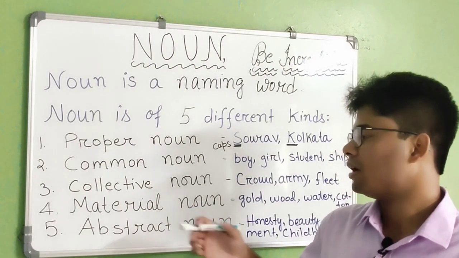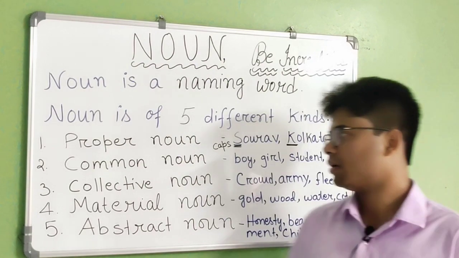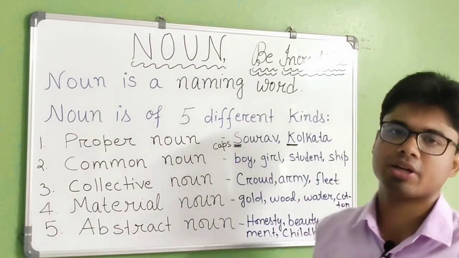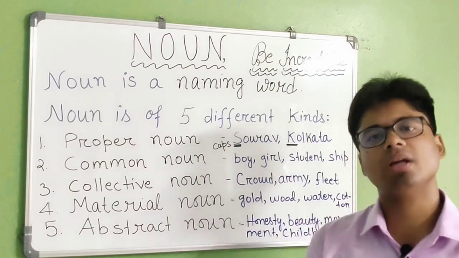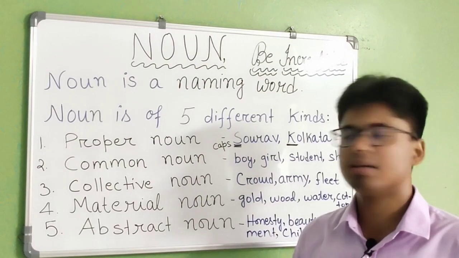Okay, now third one is collective noun. What do you mean by collective noun? Collective noun itself is telling about some collection. Collection means something about union. Okay, collection of things. So how can you recognize?